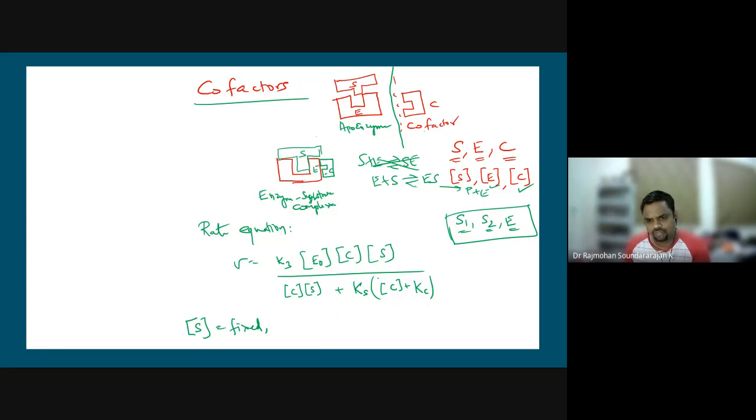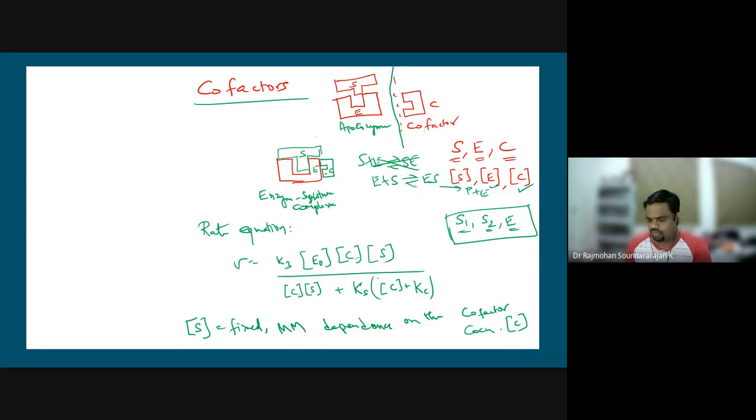Let me repeat, if substrate concentration is fixed, then Michaelis-Menten dependence on the cofactor concentration is visible. So this Vmax value or your Km value will depend on the concentration of the cofactor. That can be studied, right?